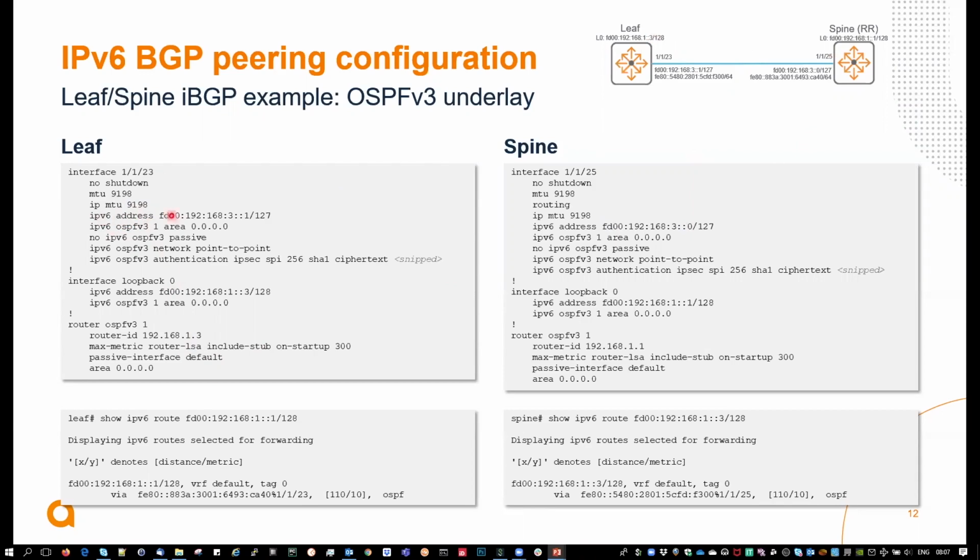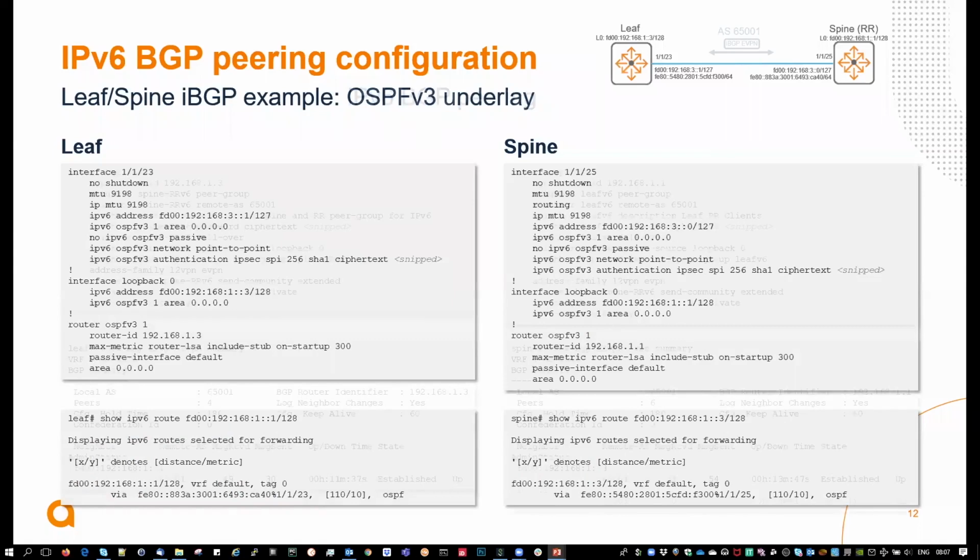You have an IPv6 global address here that is used for peering with the next hop, and the loopback address. I'm checking, for IBGP, that I have reachability for the loopback address, and this is the case: the leaf knows about the spine and the spine knows about the leaf.